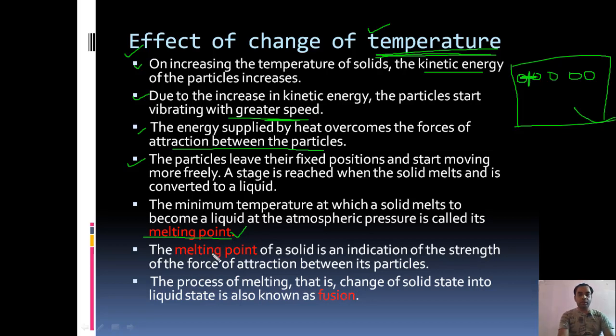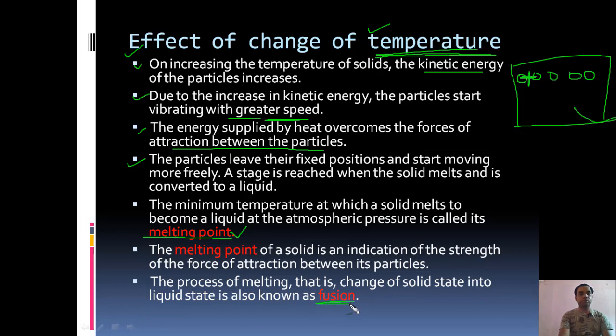The melting point of a solid is an indication of the strength of the force of attraction between its particles. The higher the melting point of the solid, the greater the intermolecular forces of attraction among the particles of the solid. The process of melting, that is change of solid state into liquid state, is known as fusion.